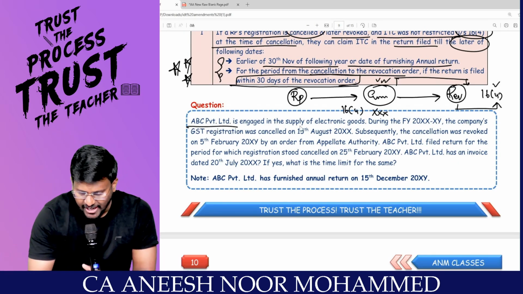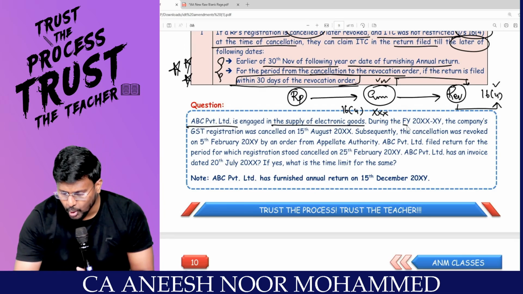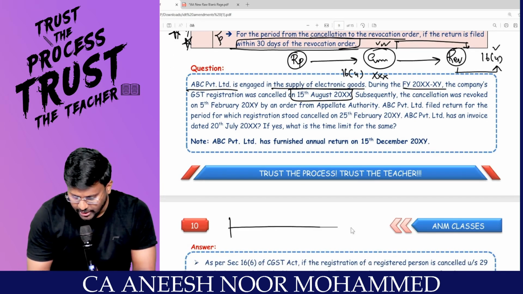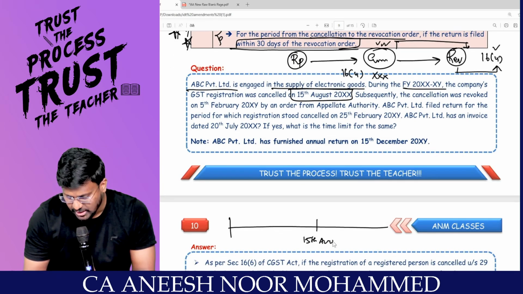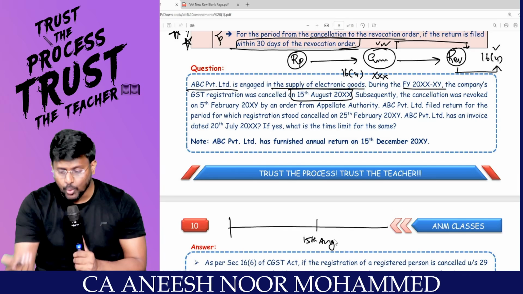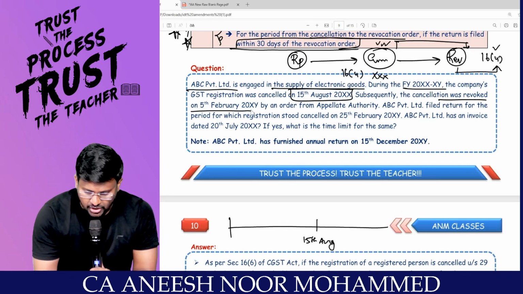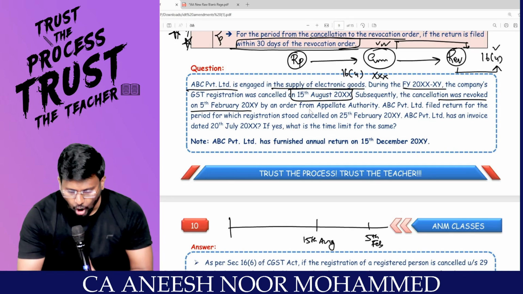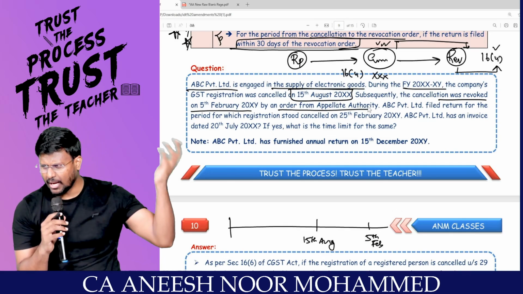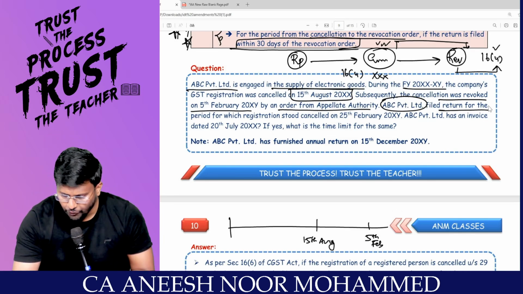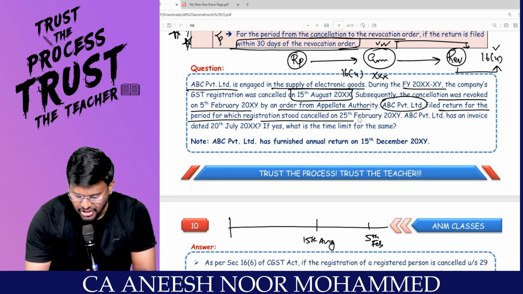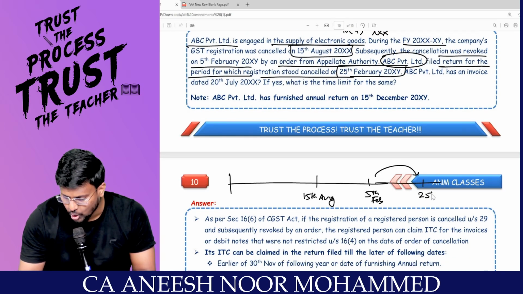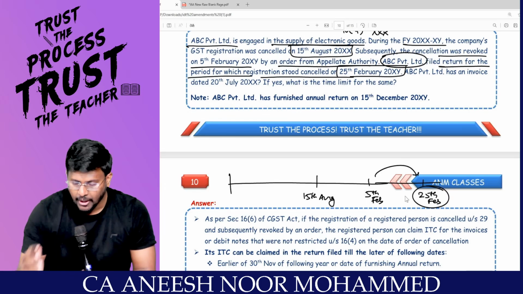ABC Private Limited is engaged in the supply of electronic goods. During the financial year, the company's GST registration was cancelled on 15th August. So, registration has been cancelled on 15th August, my dear lovable students. Subsequently, cancellation was revoked on 5th February. On 5th February, by order of the appellate authority, they said that your registration is restored. ABC Private Limited filed the return for the period for which registration stood cancelled on 25th February. So from 5th February, within 30 days, they are very good boys. So on 25th February itself, they have filed the return.